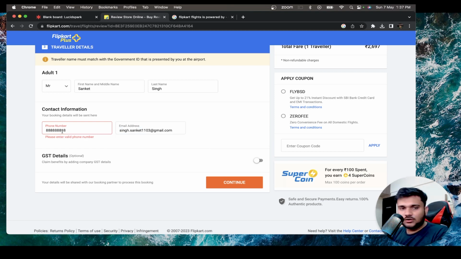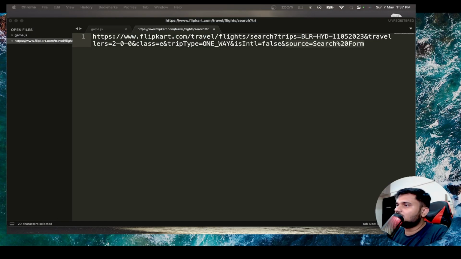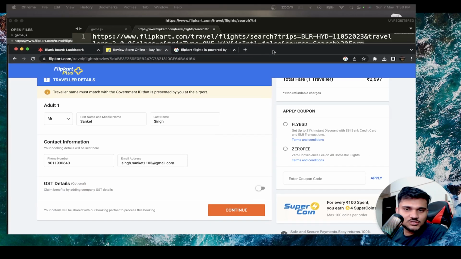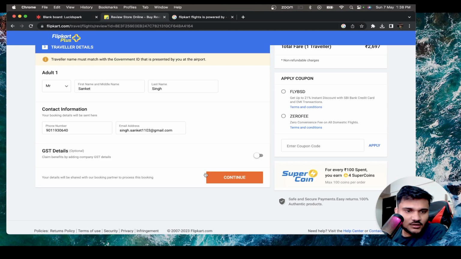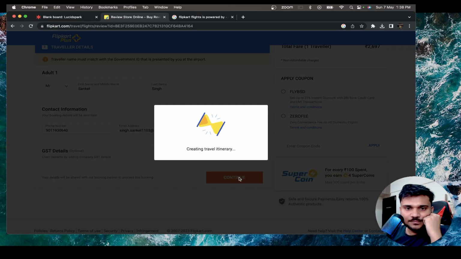Enter a valid phone number. Okay, let me do this. I've entered a dummy number. I'm not sure whose number it is, but okay. I don't want to add any GST details. If I click on continue, you can see it's creating the travel itinerary based on my name and everything.